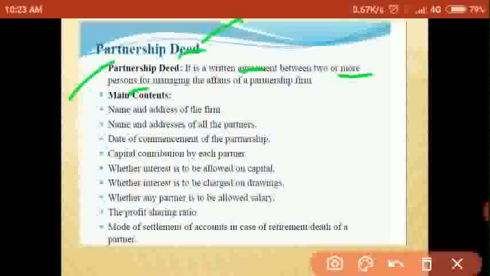So the partnership deed is very important at the time of running a partnership business. It is a written document between 2 or more persons for managing the affairs of a partnership firm.